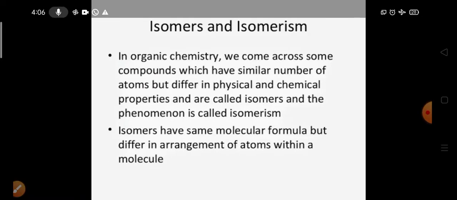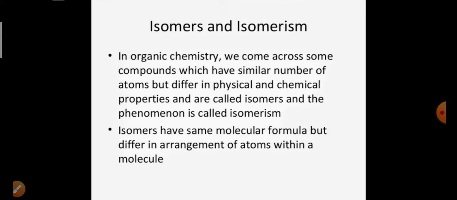The next property that is also very important is known as isomers or isomerism. What is meant by isomers or isomerism? Iso means same, mer means unit.